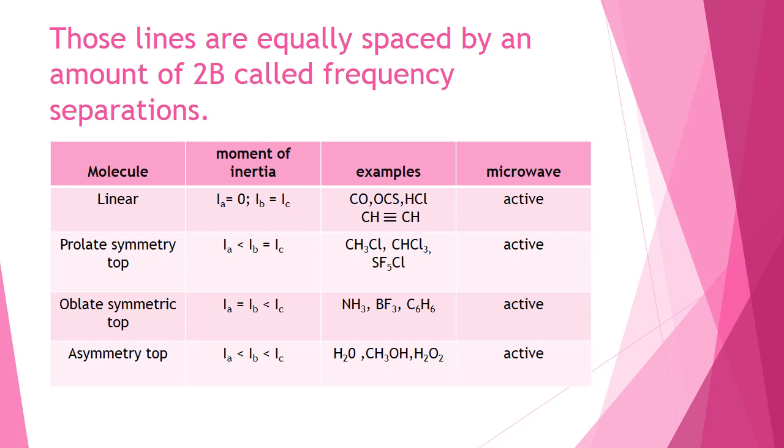For an asymmetric top molecule, Ia is less than Ib less than Ic, or Ia is not equal to Ib is not equal to Ic, and this type of molecule shows three rotational constants. Examples: H2O, CH3OH, H2O2, and these molecules are microwave active.